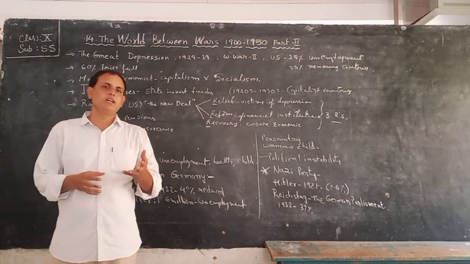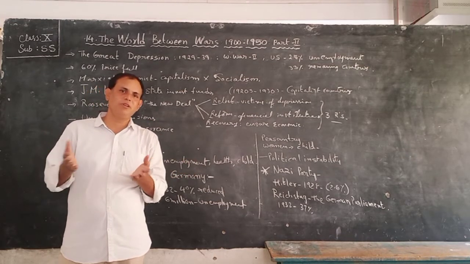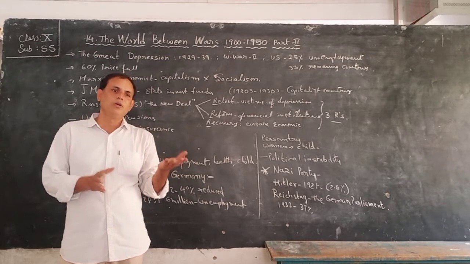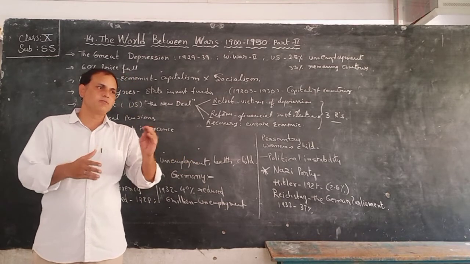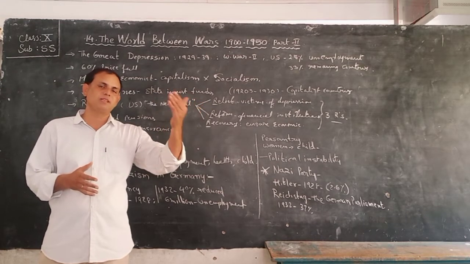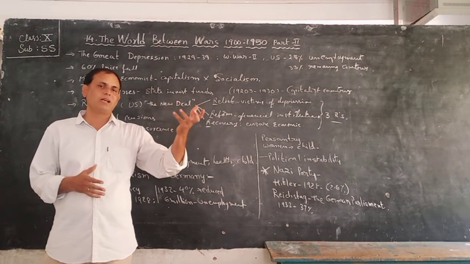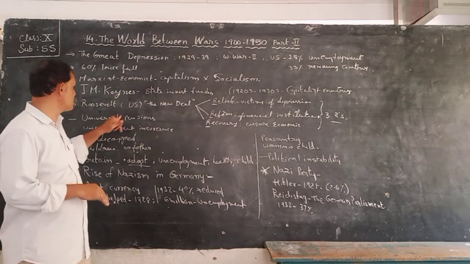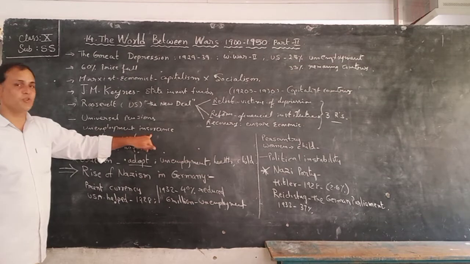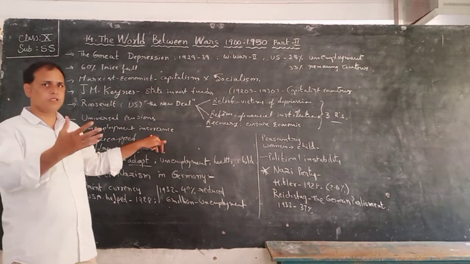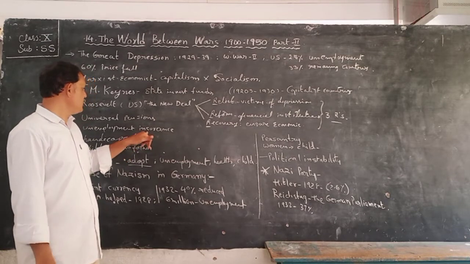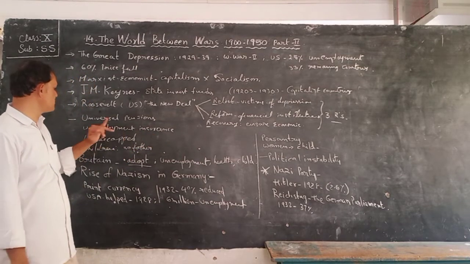If the person is in the service, the government will give a salary every month. After retirement also, the government decided to give some amount to the pensioners, half of the salary to the workers who are retired. That also started at that time, children. Unemployment insurance: some people are unemployed, so the government provided an insurance facility to the unemployed also.